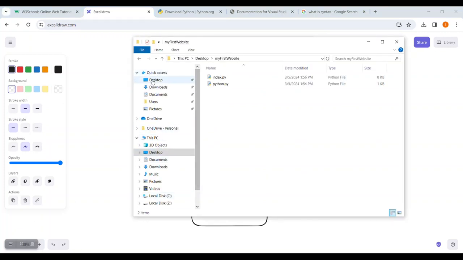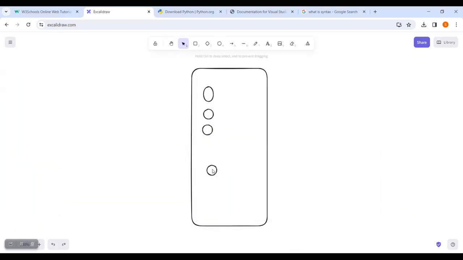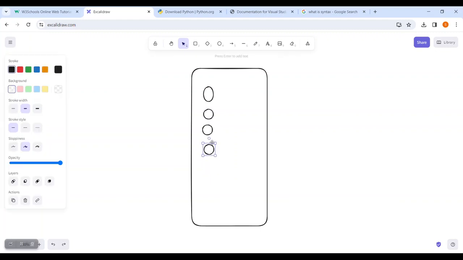If you also open a folder in your system, you see something like a desktop, a download folder where everything you download is stored. We also have documents, user pictures, and so on and so forth. So your system needs to store all of this information, and the way it stores that is that it creates a particular location in the system memory and adds that information to it. Now, the way you're able to locate this information is that you have to go to the name of a particular folder.